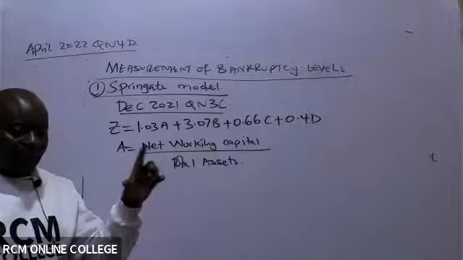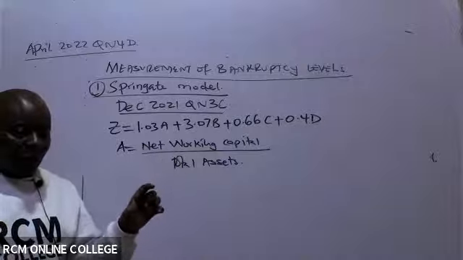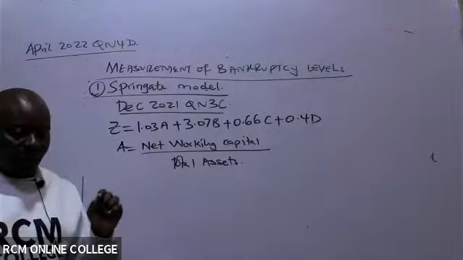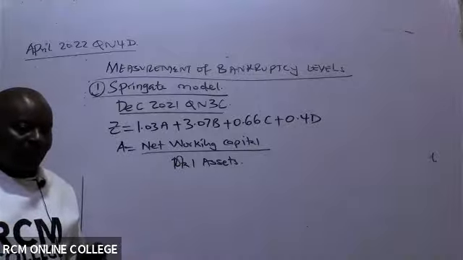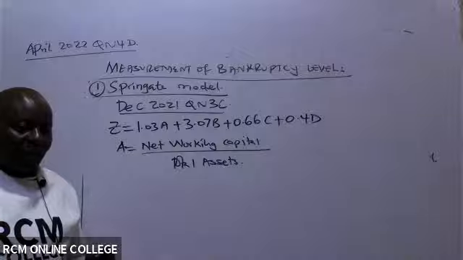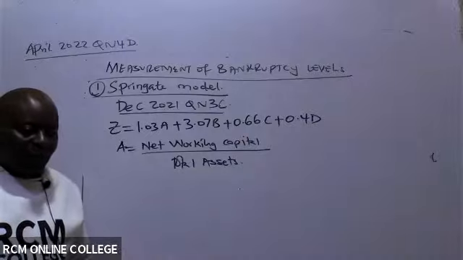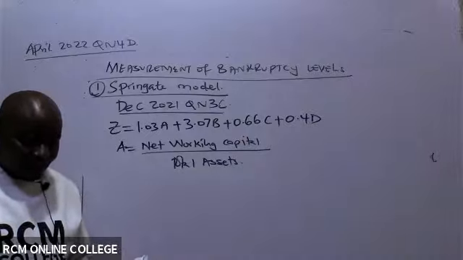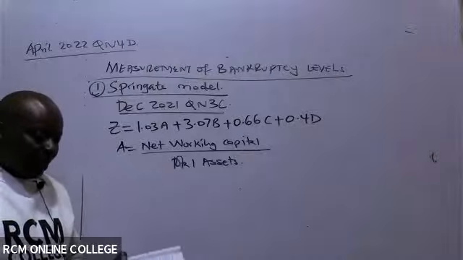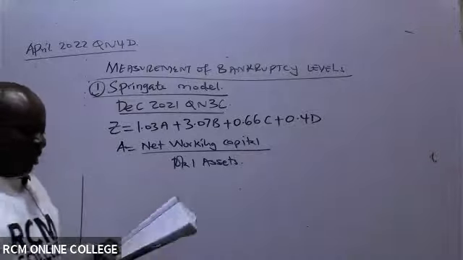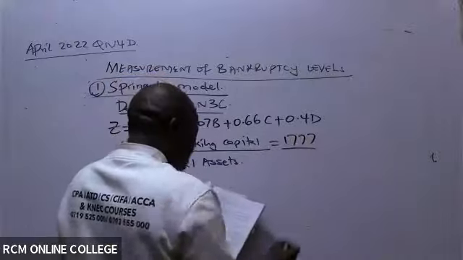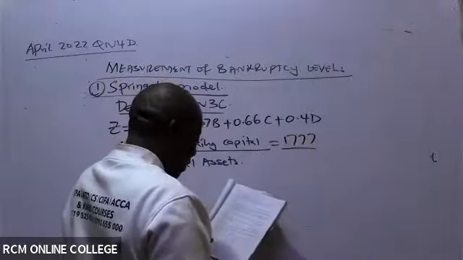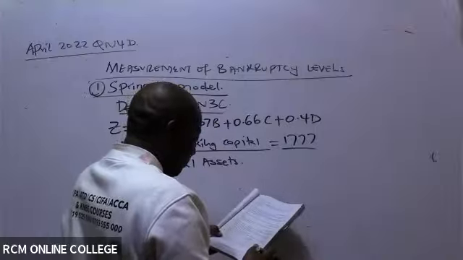Go to the table, where the examiner has given you values. Yours is to pick them and then substitute here. So net working capital, Shayla is giving me, let's see. The net working capital I can see from the table is 1777, all over total assets, which are also given down there.